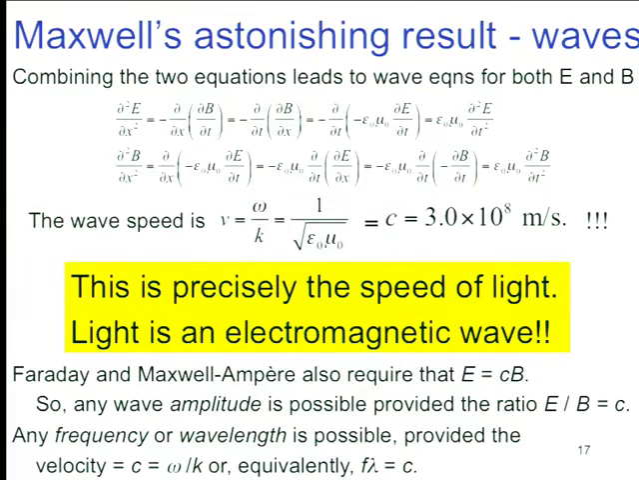So that was an aha moment that even a sedate person like Maxwell must have jumped out of his seat when he saw that he was producing a wave of electricity and magnetism which travels at the speed of light. So maybe light is electromagnetic radiation. And then it has this other property of the ratio E over B is C in vacuum.